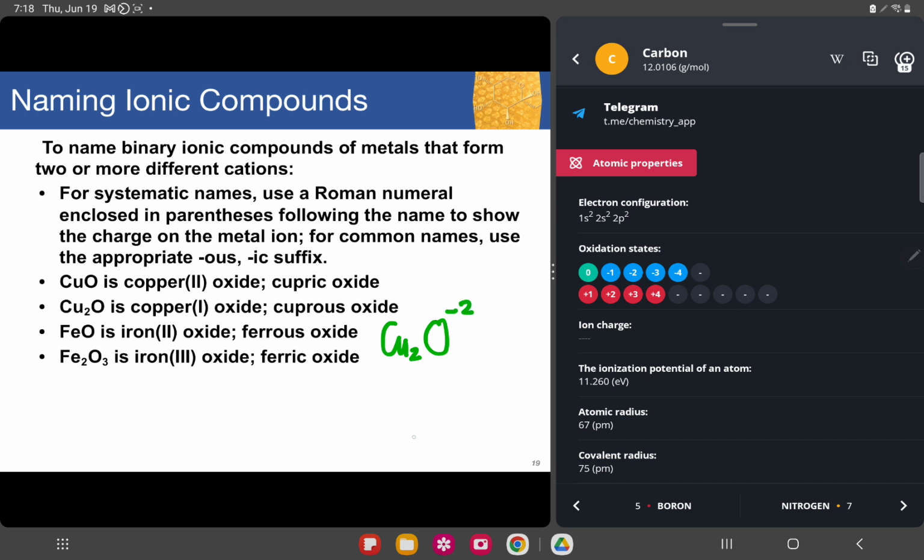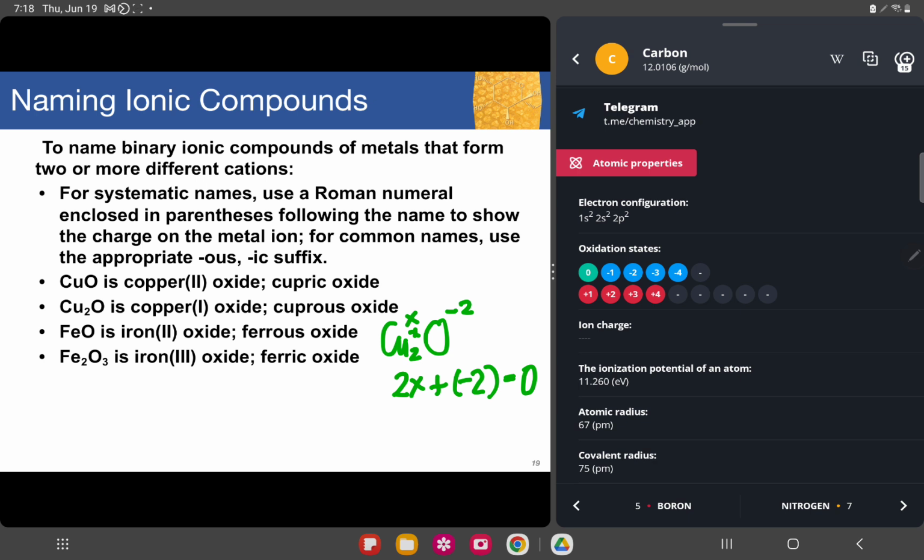Copper right here is x, but in this case, copper has a subscript of 2, so that would mean we have 2x. Since this is x times 2, that would be 2x plus negative 2 equal to 0, since there is no oxidation state for the totality.